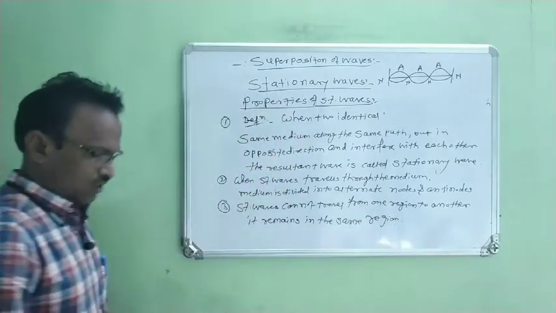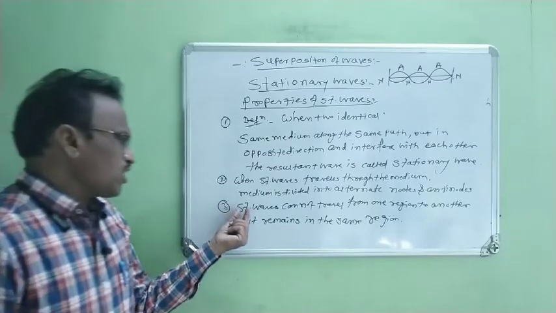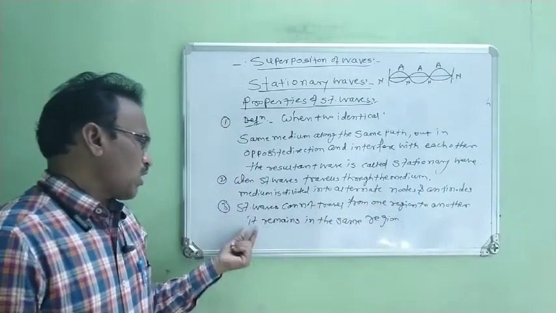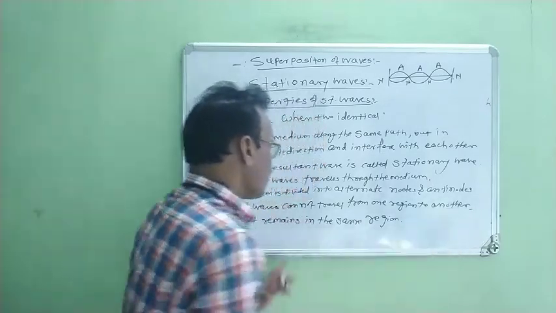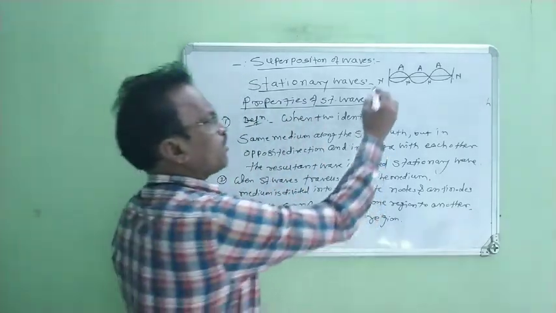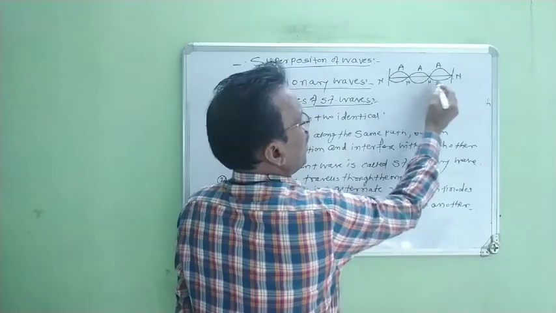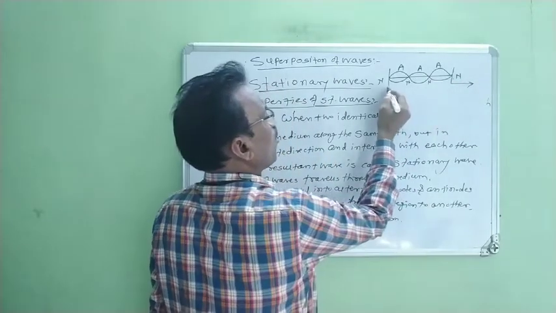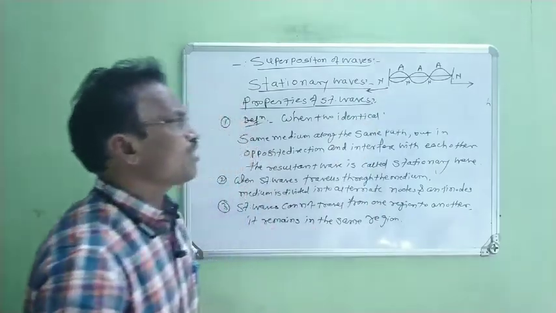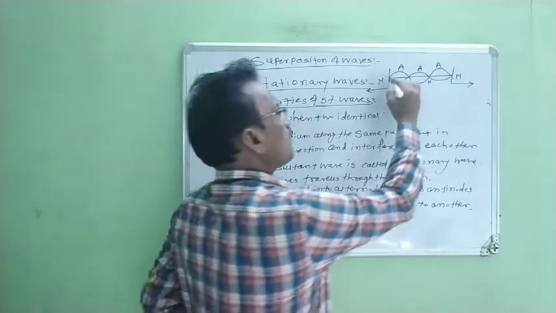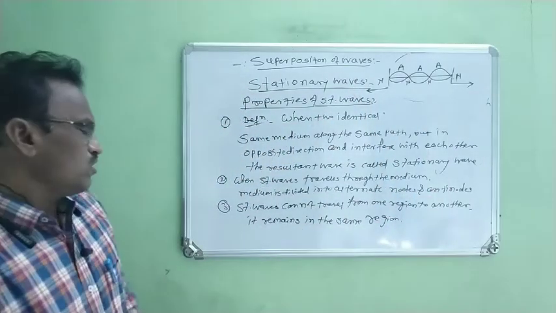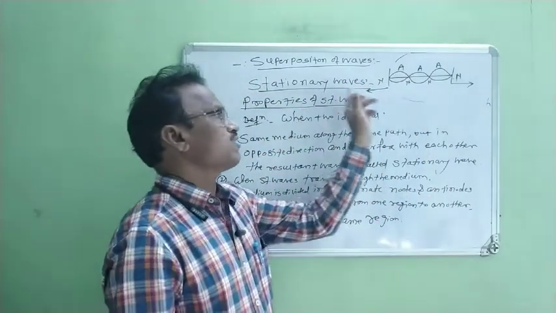What is the property? Stationary waves cannot travel from one region to another, but remain in the same region. Right? When the stationary waves are produced, they cannot travel in the forward direction towards the right-hand side, or towards the left-hand side. It remains in the same region. Now, this is the third property of these stationary waves.